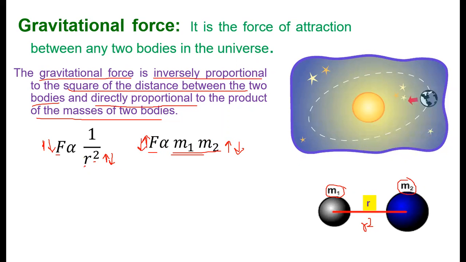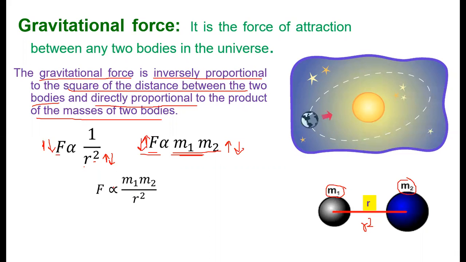So what is the difference between inversely proportional and directly proportional? In inversely proportional, if one quantity decreases, the other increases, and in directly proportional, if this increases, the other quantity will also increase. Now if we want to combine these equations, it becomes F is proportional to m1 into m2, that is the product of the masses of the two bodies, in the numerator because it is directly proportional, and r square in the denominator because it is inversely proportional.